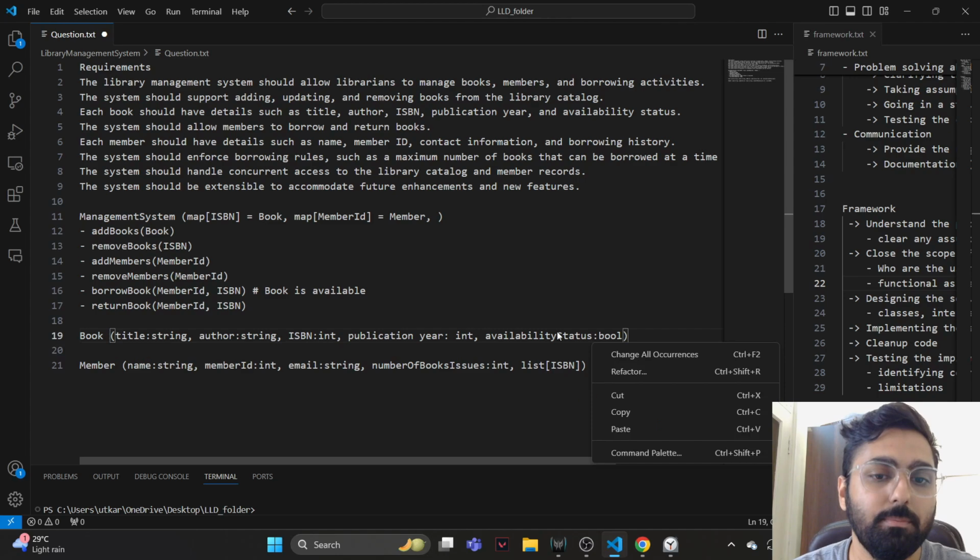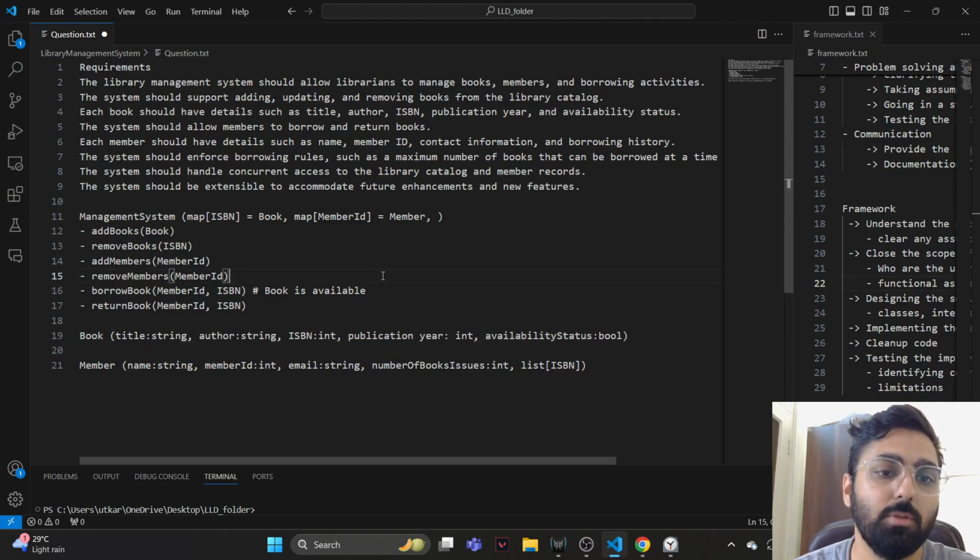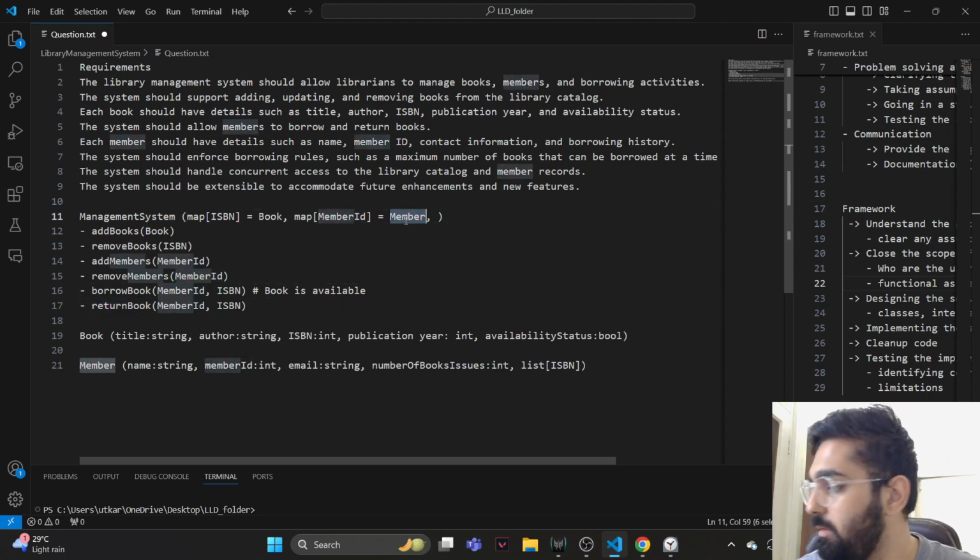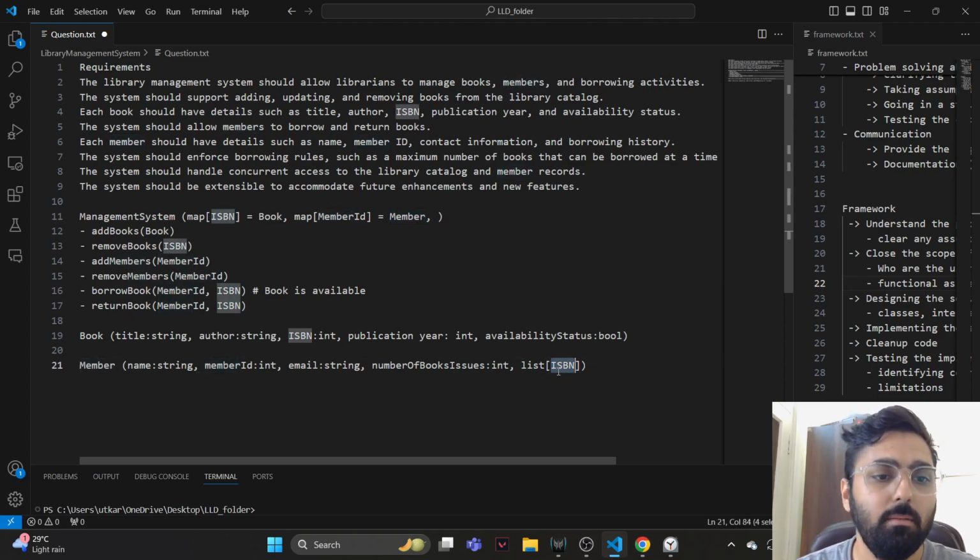And whenever someone comes to borrow a book or return a book, from that member ID we have the member instance, we know the ISBN, and from that ISBN we can get the book instance and update the availability status to true, right? Because now that book is effectively returned.